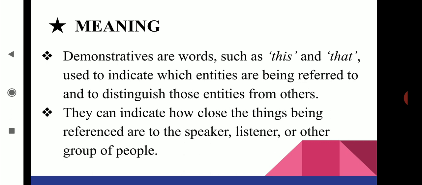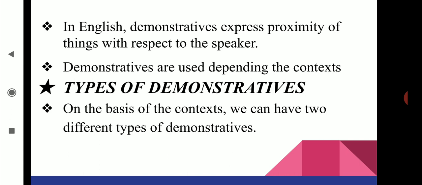They can indicate how close the things being referred to are to the speaker, listener, or other group of people. So they can indicate the proximity of things to the speaker, listener, or other group of people. In English, demonstratives express proximity of things with respect to the speaker, which means how close the things being referred to are. Next, demonstratives are used depending on the context.